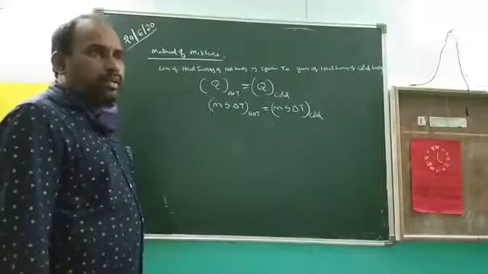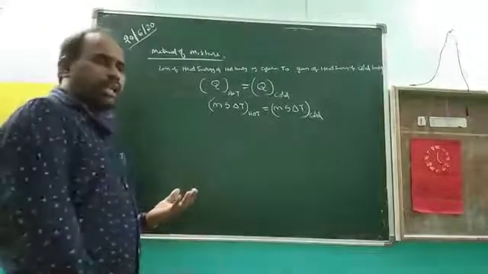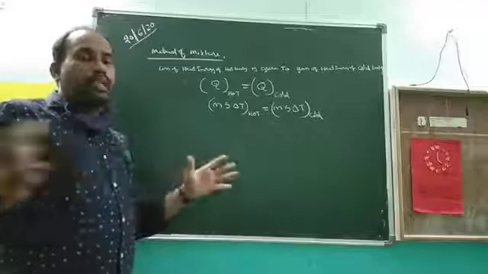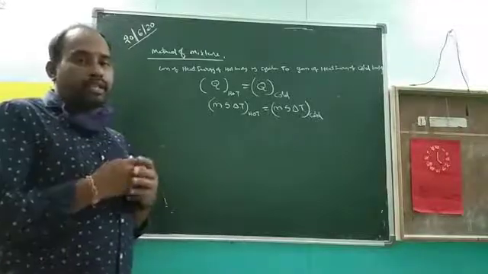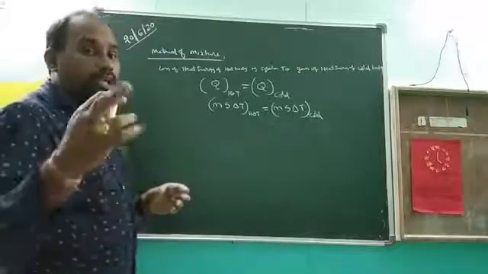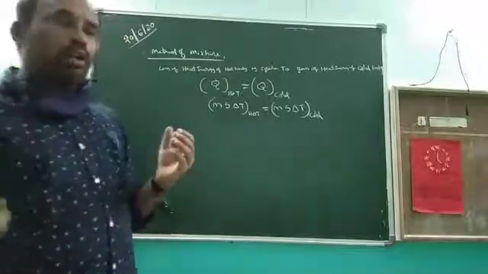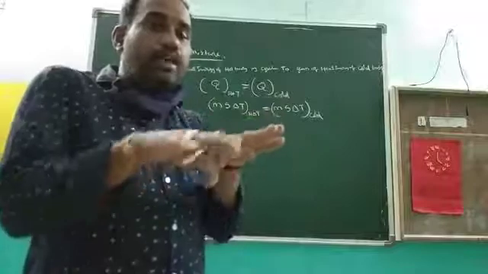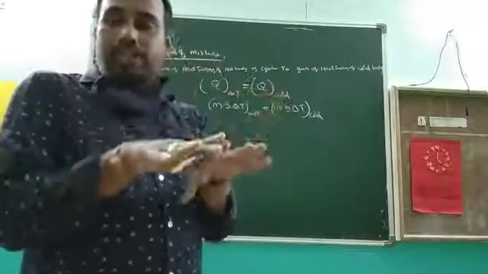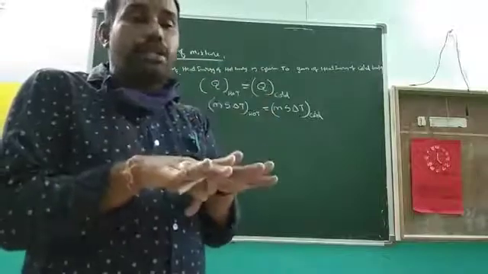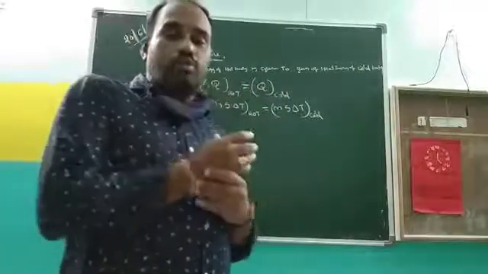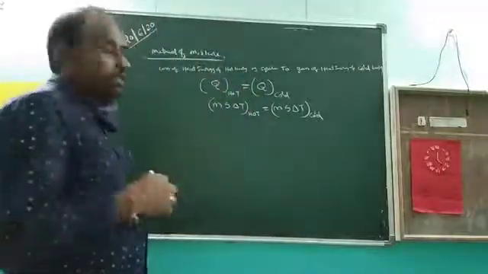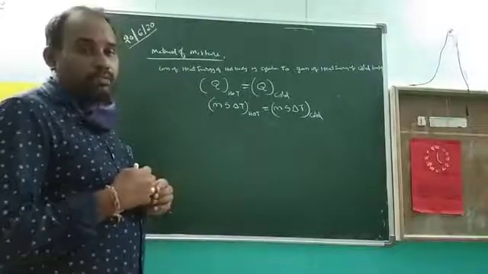The temperature of the mixture: the hot body loses heat energy and the cold body gains heat energy up to a certain state, where both have the same temperature. In the previous class we talked about thermal equilibrium. Thermal equilibrium means the hot body loses heat energy and the cold body gains it up to a situation where both have the same temperature. That is called the equilibrium temperature. There is no heat transfer between the hot body and the cold body. So now we are finding the thermal equilibrium temperature by the mixing method.